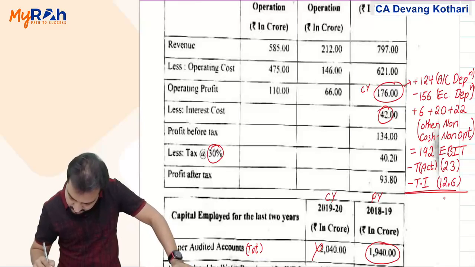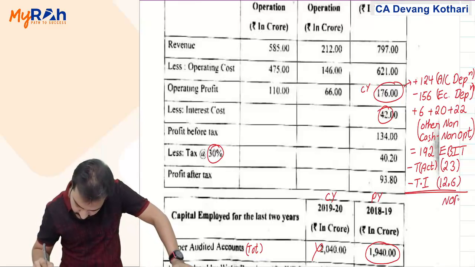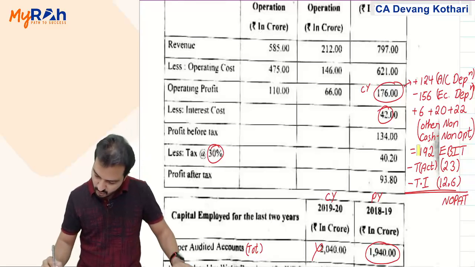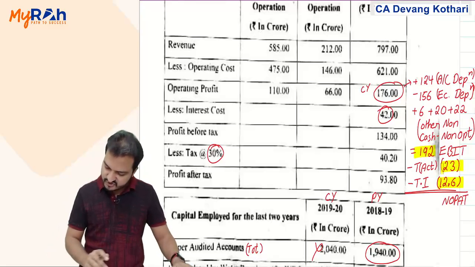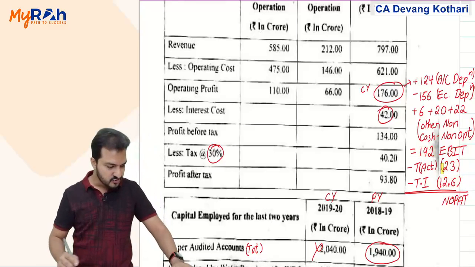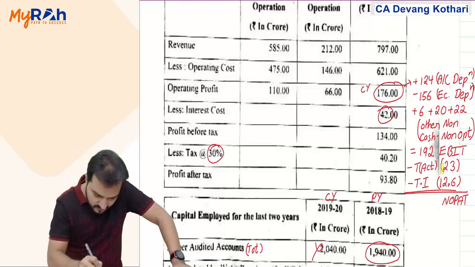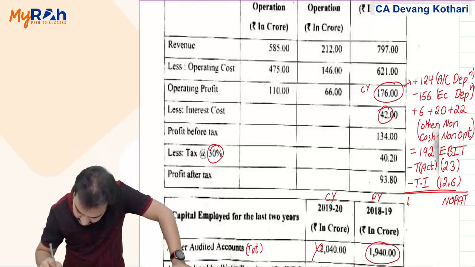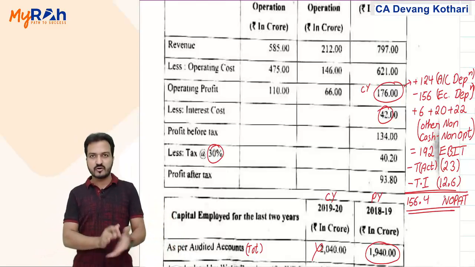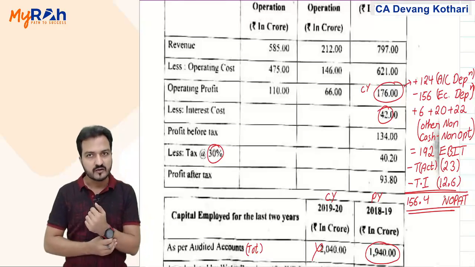Now what you get becomes your NOPAT. So that is 192 minus 23 minus 12.6. So 156.4 becomes your NOPAT. This is exactly the same as your question 4 of chapter 8 classwork.